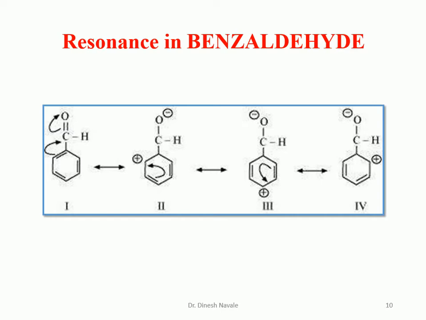So that's why this example belongs to the minus R effect, that means electron withdrawing resonance effect. These are the different resonating structures for benzaldehyde. We can easily observe that when electron is withdrawn, there will be a double bond, and after the double bond it is going to form the O minus, and this bond is going to be shifted to the next atom.